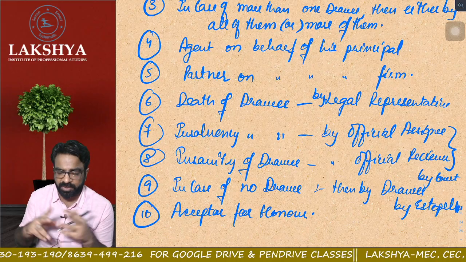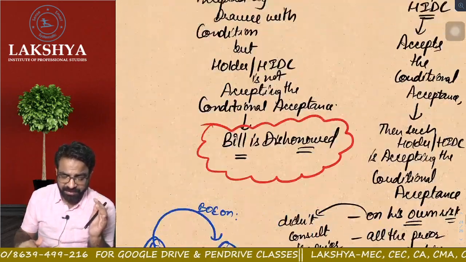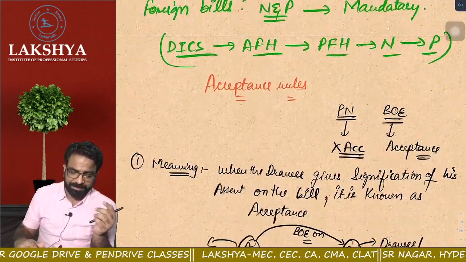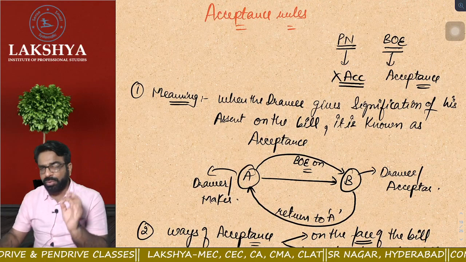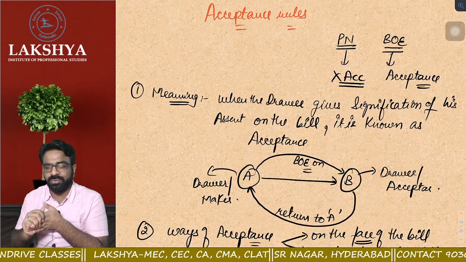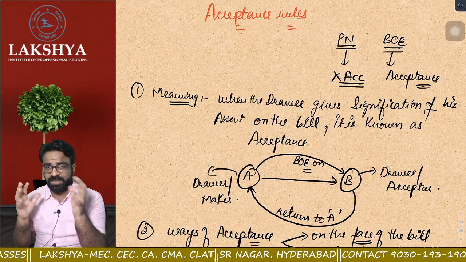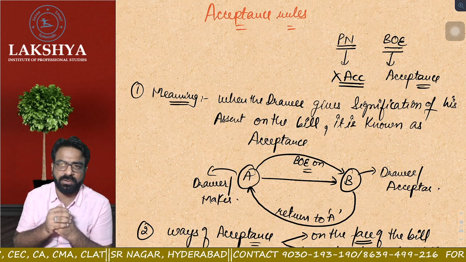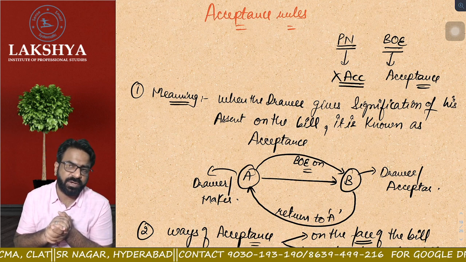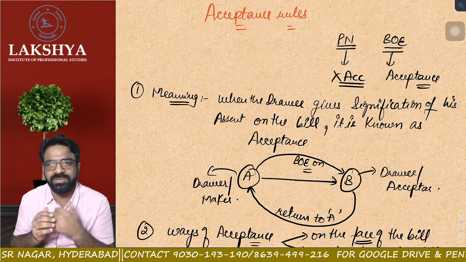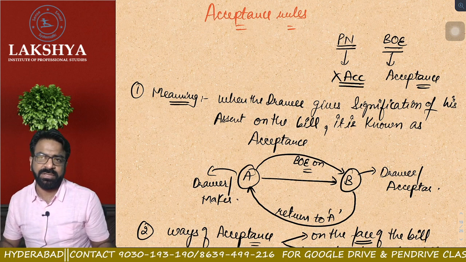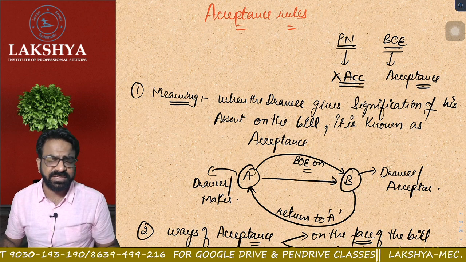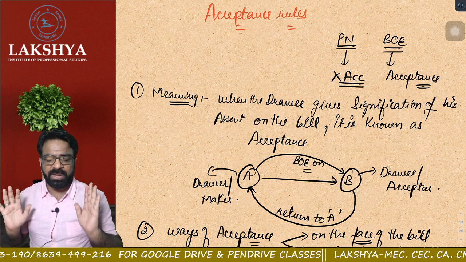I hope everyone is clear or not. So these are nothing but known as your acceptance rules. So we are going to discontinue here only. We are going to end the session on this particular topic here, because otherwise it will be too much for you to consume, right or not? So this is the acceptance rules for now. I will definitely be meeting you in some time in the next session on the acceptance only. We'll continue acceptance only. There are some 1 or 2 topics left in the acceptance. So once the acceptance rules are over, we'll be in a relaxed position.